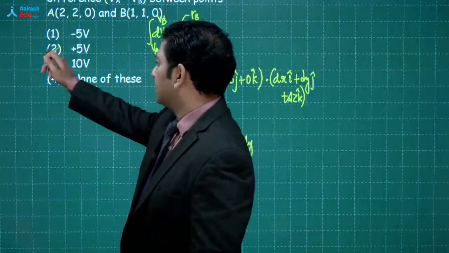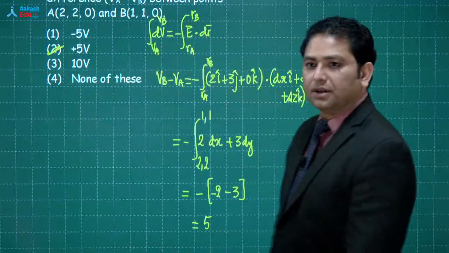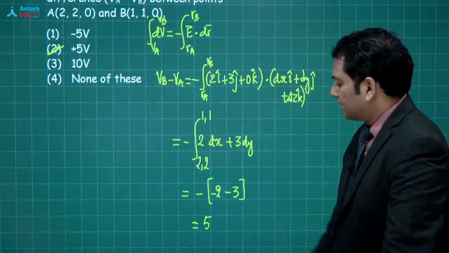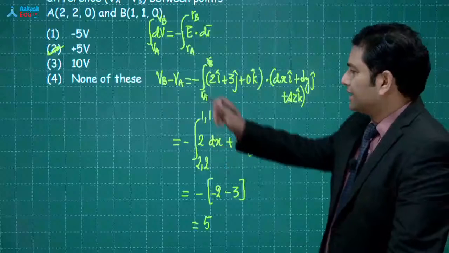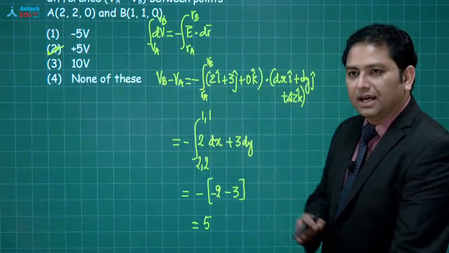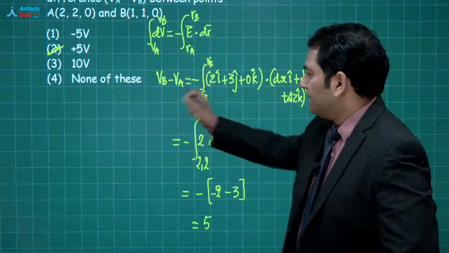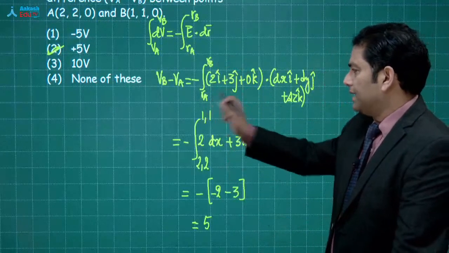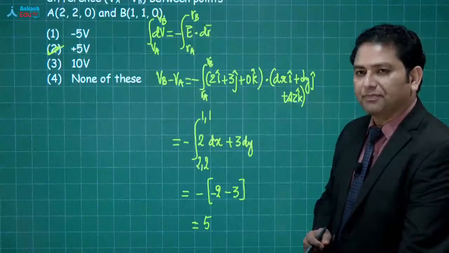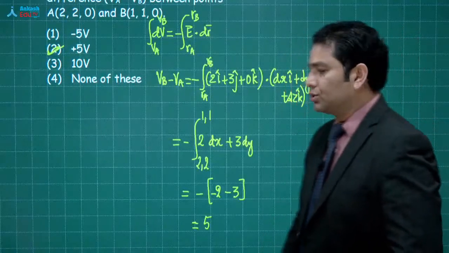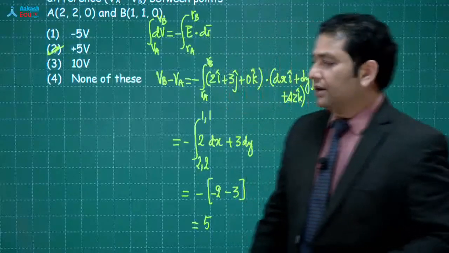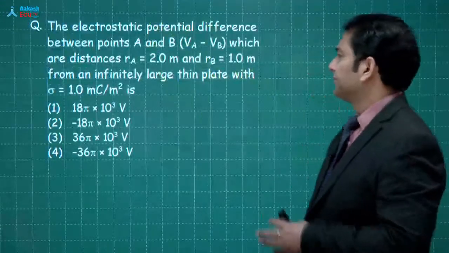The option here comes out to be 2. So Raj Kamal, you just rectify yourself. यहाँ पर ध्यान देना, एक minus sign पहले, and because it has said VB minus VA, so therefore upper limit B, lower limit A. So this is how we can go for the calculation. All right. Okay, now let's go for the next one.